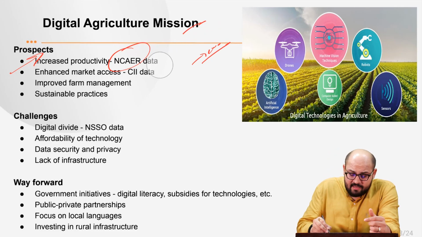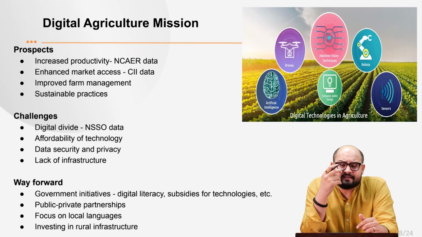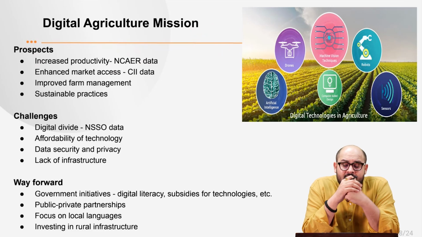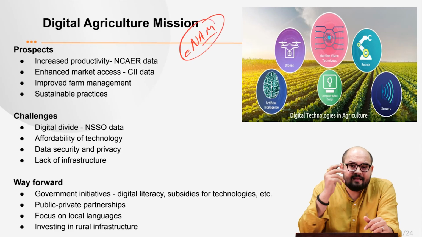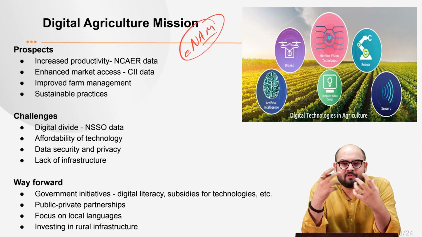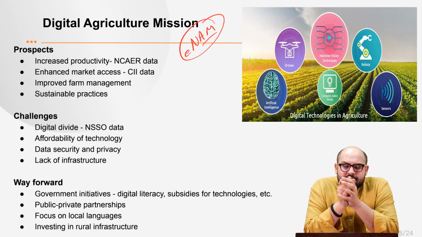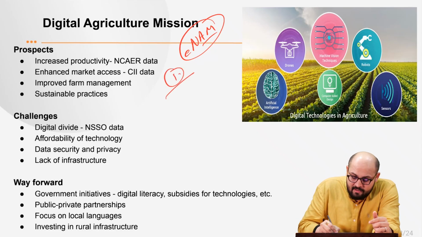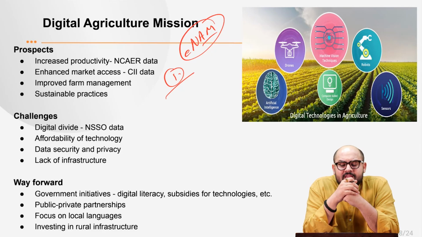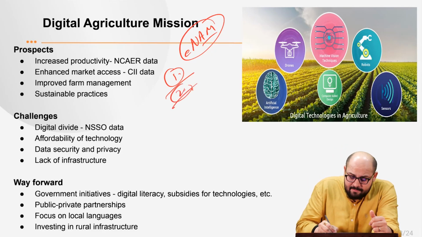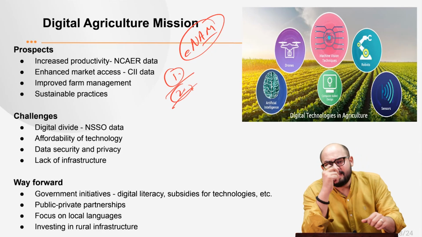Then it also leads to enhanced market access. See, please understand that once you have got technologies like e-commerce platforms, we have got one of the very important platforms, that is e-NAM, the e-National Agriculture Market. Now, it tries to integrate the farmer with the consumer. So once you have got a direct connection, it leads to 2 benefits. First, it leads to reduction in the post-harvest losses, because you will have the timely selling of these products. Second is that it provides the farmer with bargaining power. It fetches him a good price. So these are some of the advantages.